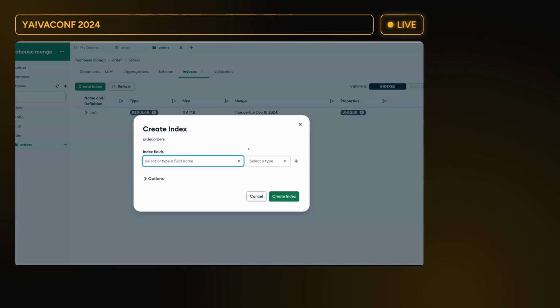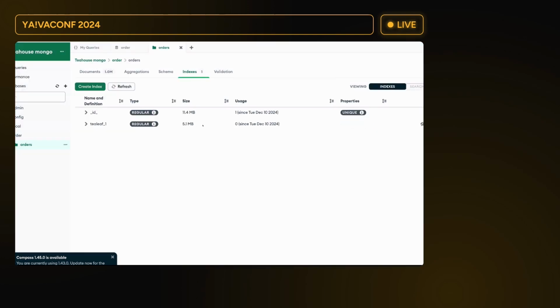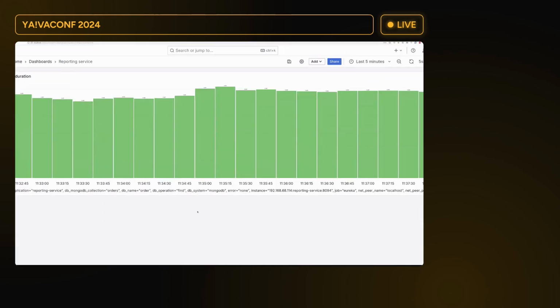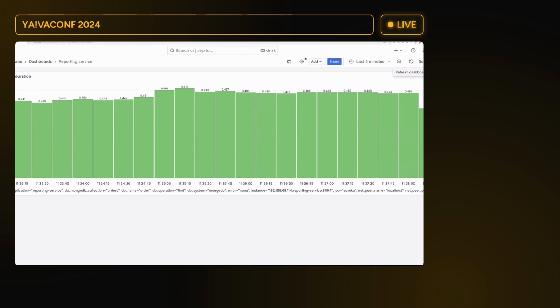So now if I add an index, let it be ascending, on a field tdiff, because this is the type that is pretty much fixed, so there will be a lot of reads, very few writes. If I add this, and it's being added, it's around 5 megabytes. So now if I go back, hopefully we will see a steady fall in the time required to perform the queries, unless some, oh yeah, it starts to go down.